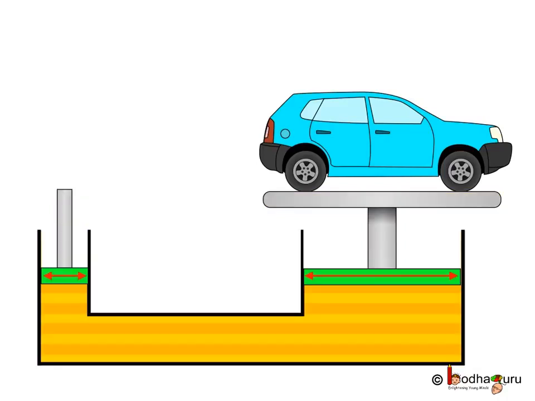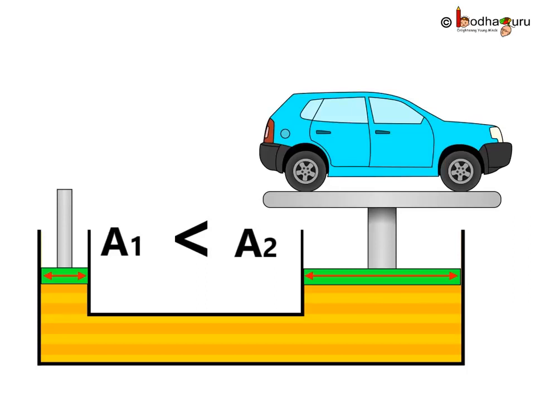Now here, the two arms have different cross-section. One arm has much larger cross-section than the other. So here, we say A2 is greater than A1, where A2 and A1 are the cross sections of the two arms of the U-shaped tube.